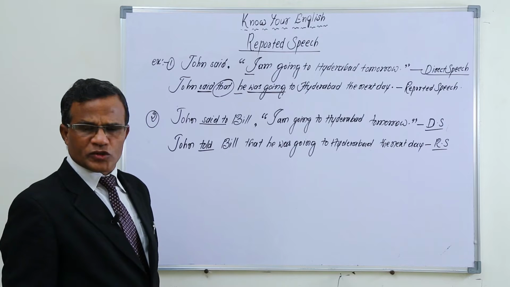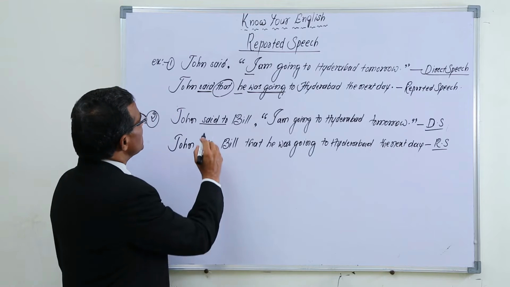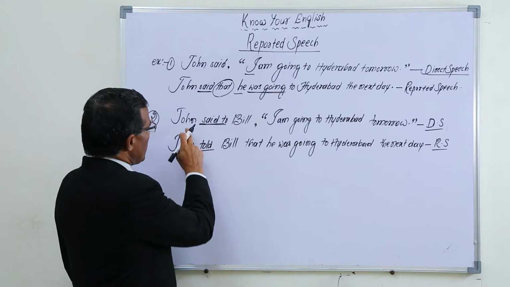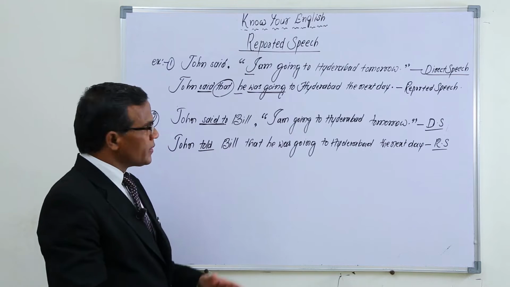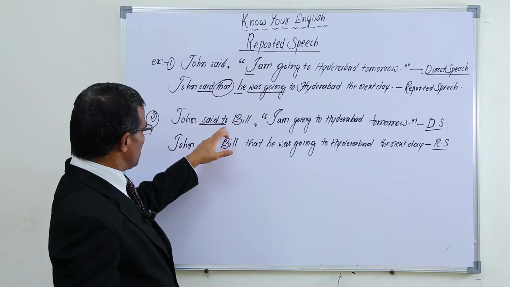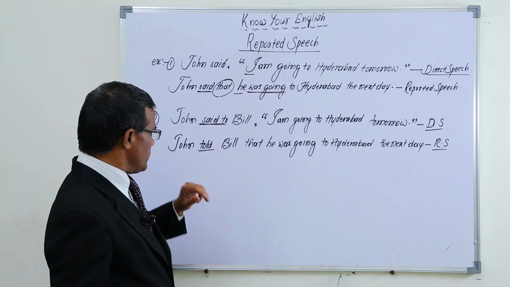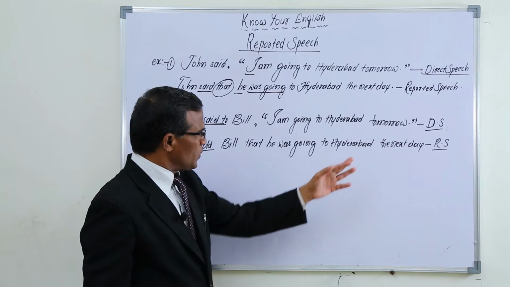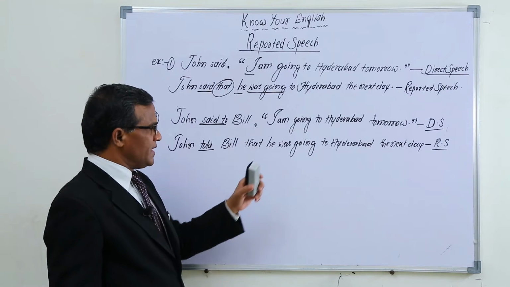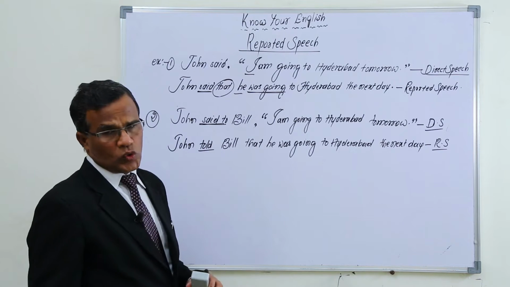This is direct speech. When it is in this way, in reported speech, instead of said to, we have to use only told. John told Bill. The conjunction is the same. The only change is, instead of said to, we have to write told. So John told Bill that he was going to Hyderabad the next day. In this way, when said to is there in direct speech, in reported speech usually we write told.